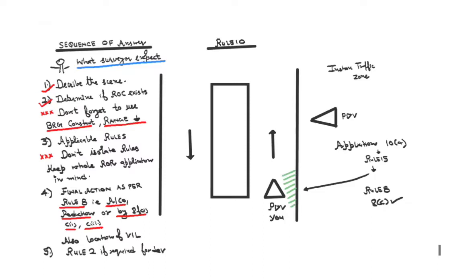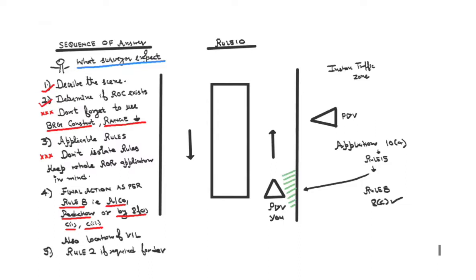If he asks you why and which rules did you apply, then you can say, sir, it is written in 10A that I'm not relieved of my duty under any other rule. So rule 15 applies, and rule 15 says I should avoid crossing ahead. To avoid crossing ahead, I can alter to starboard, I can reduce speed, or alter to port, also make the course parallel. But in this case, as I am in the TSS, the best action is alteration of course, because I have room on my starboard side.